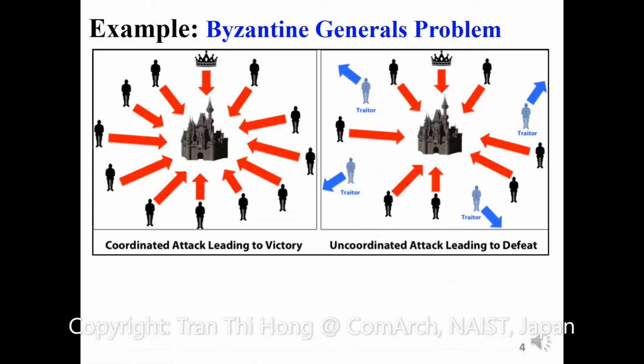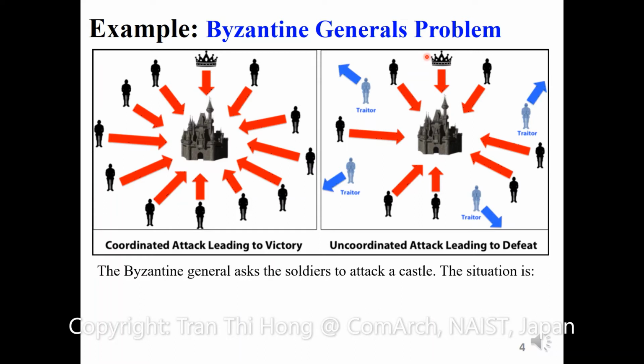Let me give an example to intuitively understand the blockchain consensus. An example about the Byzantine generals problem. Let's say here we have the Byzantine generals ask the soldiers to attack the castle. The situation is the attack only wins if the attack is coordinated.